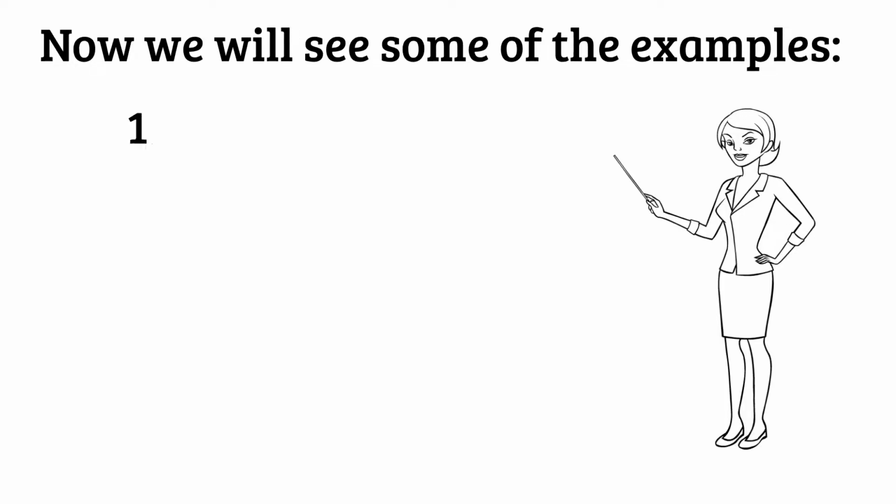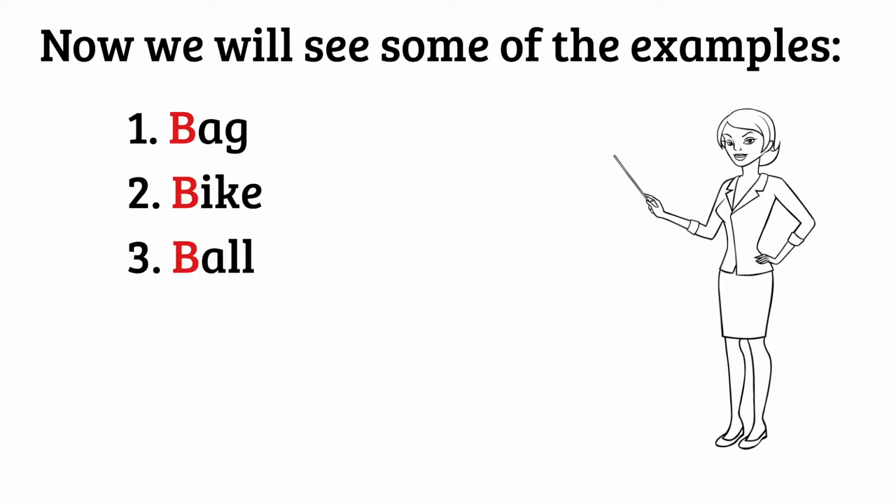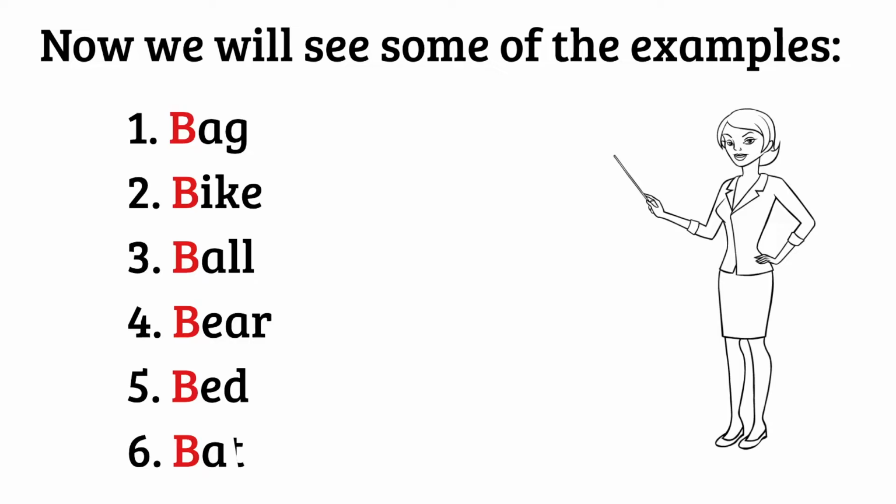B says B as in bag. B says B as in bike. B says B as in ball. B says B as in beer. B says B as in bed. B says B as in bat.